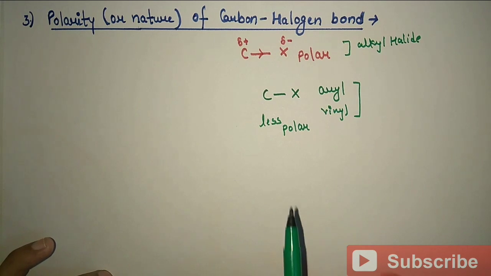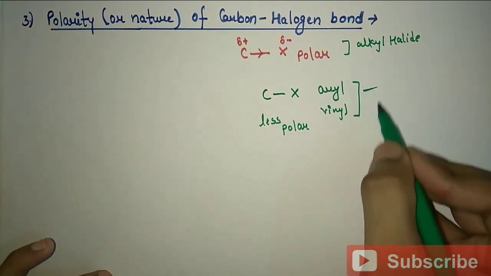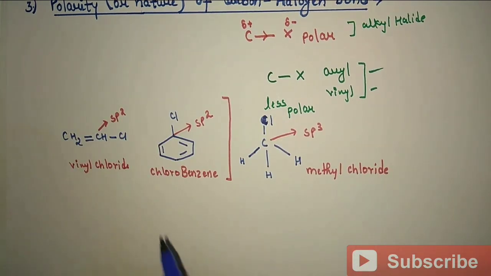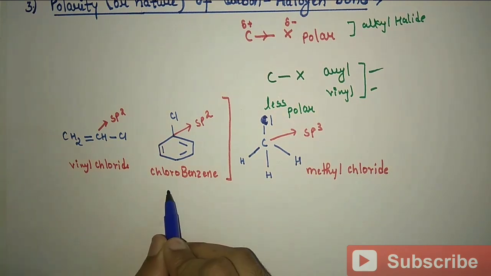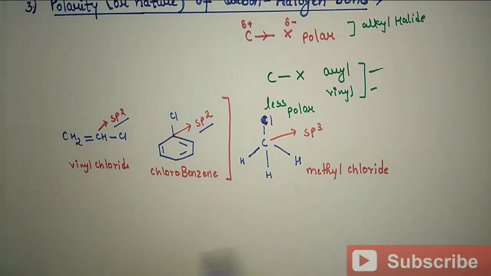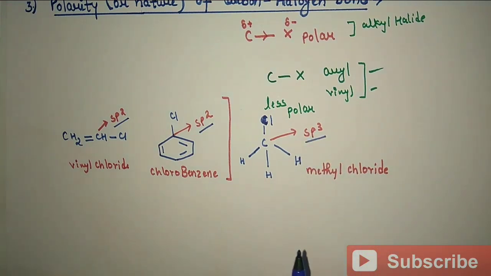Now the question is why the C-X bond in aryl and vinyl halides is less polar. The reason is quite simple. In case of vinyl and aryl halides, the carbon atom is sp2 hybridized, and in case of alkyl halides, the carbon atom is sp3 hybridized.